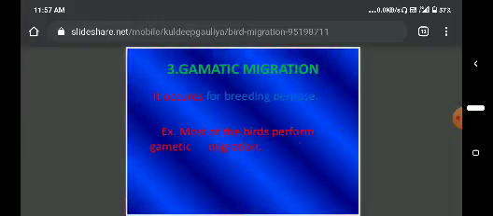Next, gametic migration. It occurs for breeding purpose only. The gametic migration occurs for breeding purpose only. Most of the birds perform gametic migration.